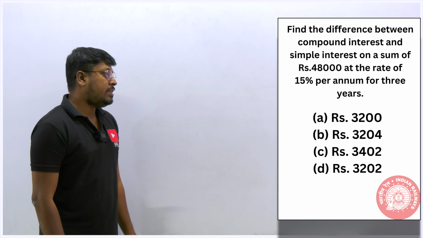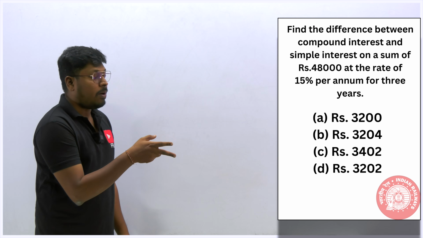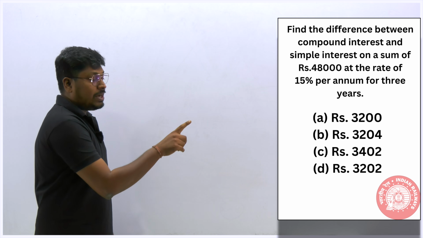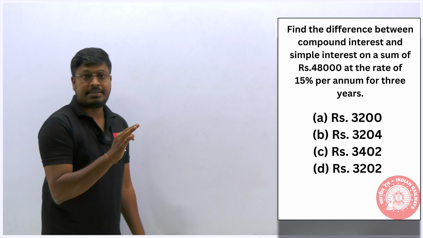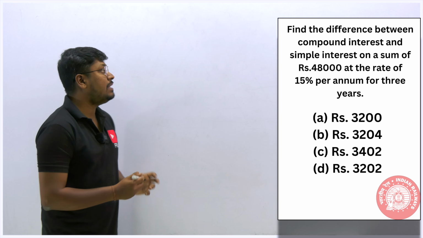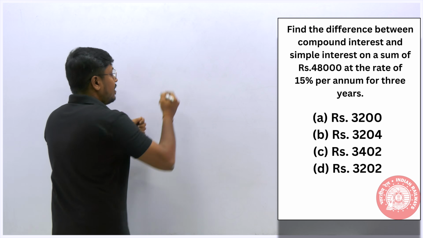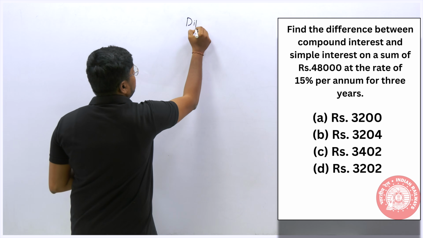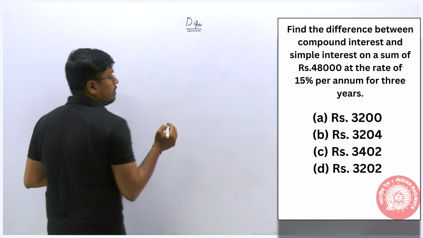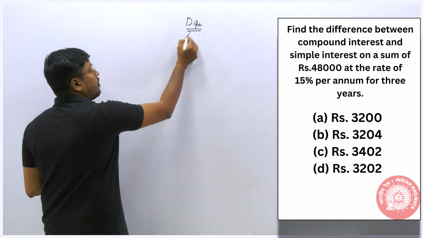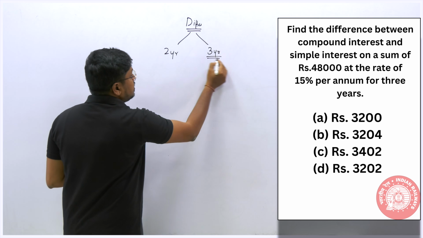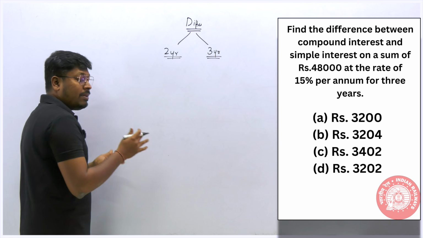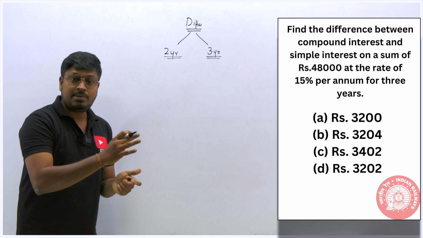Find the difference between the simple interest and the compound interest on a sum of 48,000 at the rate of 15% per annum for 3 years. See, our target is to find the difference. If you watch my video, you know, right? For a difference, there are 2 formulas. I have explained it. One is for 2 years and the second is for 3 years. For 2 years difference, simple interest, compound interest, we have a formula. And for 3 years also, we have a formula.